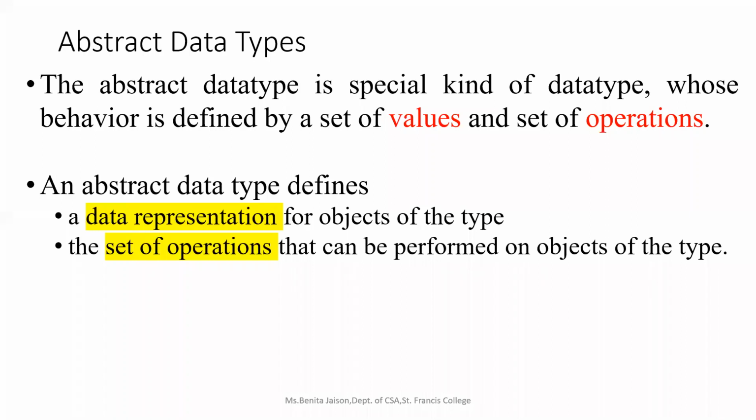So what is now an abstract data type? Abstract data type is also a data type, right? But its behavior is defined by a set of data values and a set of operations.